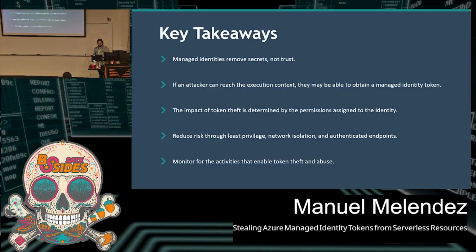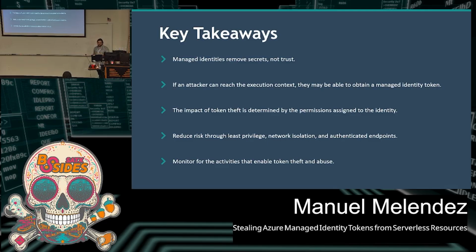And so lastly, just some key takeaways. We covered a lot of different topics, but these are the things that I want you to remember. So the first is use managed identities, remove secrets. These are credentials, like I mentioned, that are trusted by a lot of organizations, and like I mentioned, there's a variety of reasons why. But remember, if an attacker can somehow modify the workflow for any of these resources, most likely they can, as I showed you in this demo, get an access token for one of these managed identities. But just because it gets compromised doesn't mean they already take over your entire environment. It means they only have as many permissions as the managed identity has.